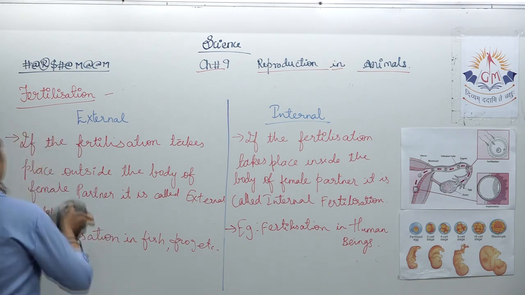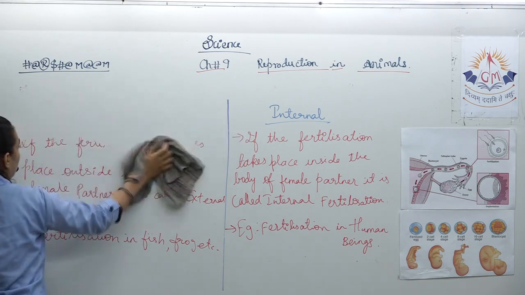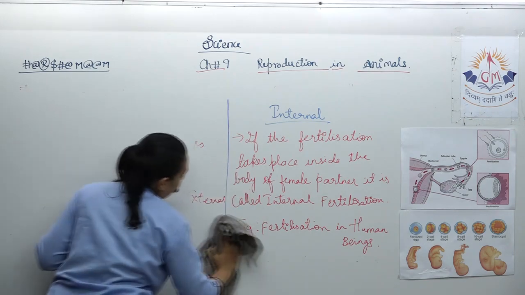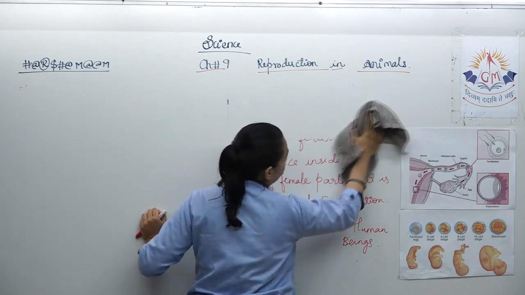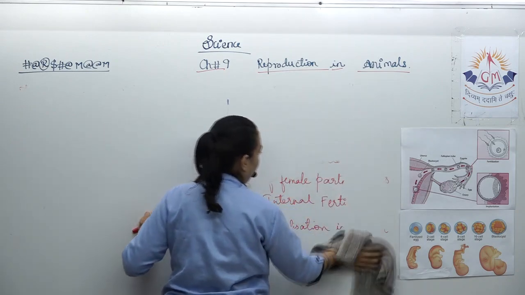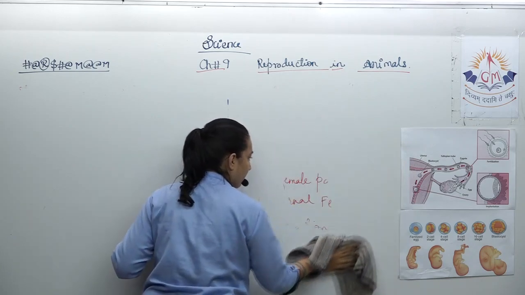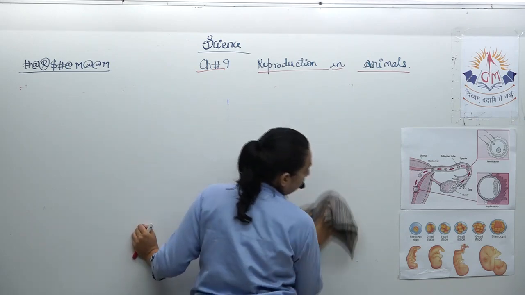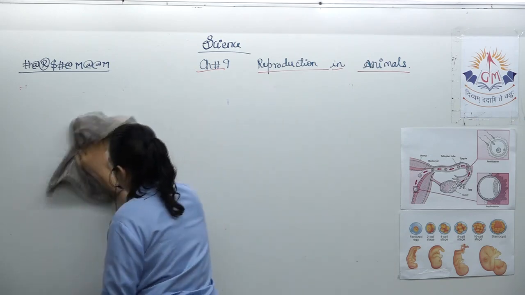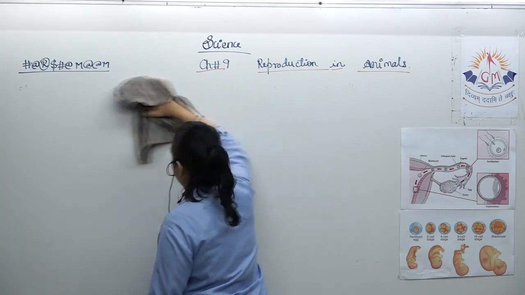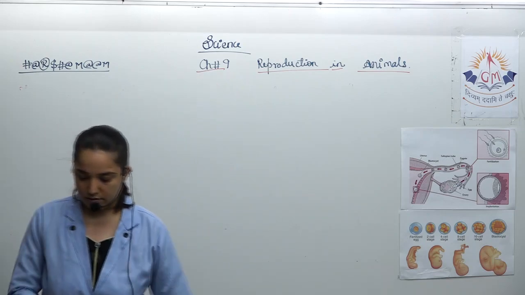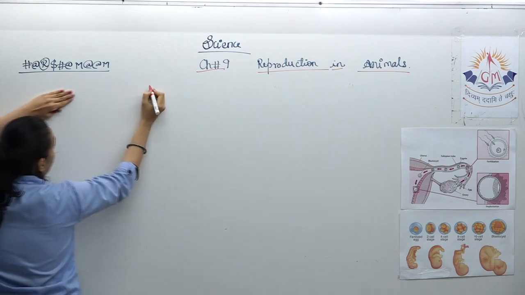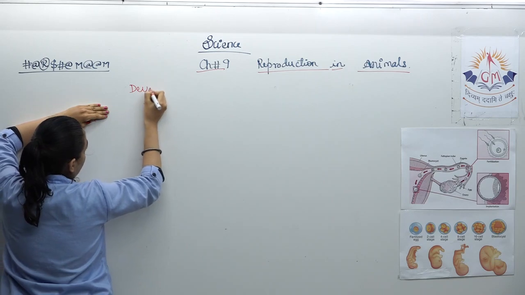So I hope you have noted it down. Now let us move further to the next topic, that is the development of the embryo. This is the next topic.